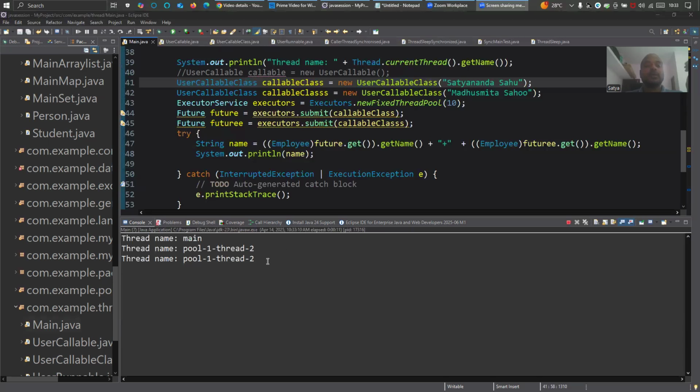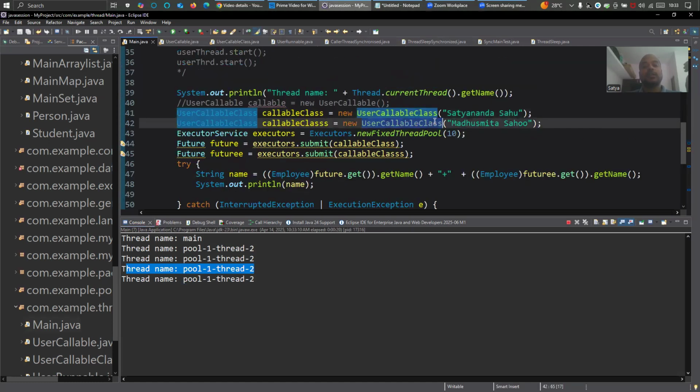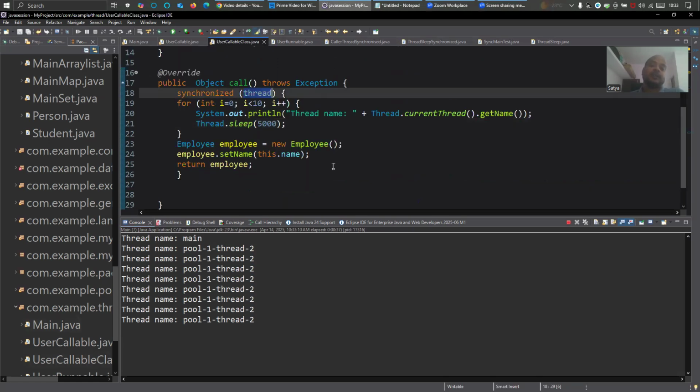See now what happened. Thread main, pool one thread two, pool one thread two. Why is it going only to thread two? Earlier you saw it alternately showing thread 1 and thread 2. Now it is only showing thread 2, thread 2, thread 2. The reason is that I used the lock on the current thread object, and whichever thread accessed it first is the current thread.